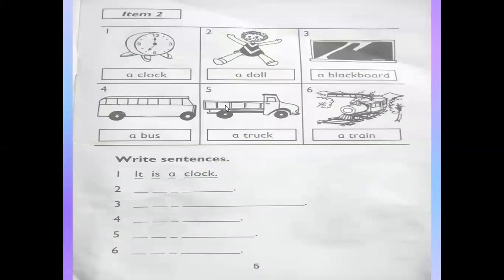Now this is the workbook. Page number 5, item number 2. You have studied item number 2 in your book. So what is this? You can see this picture. A clock, a doll. Number 3, a blackboard. Number 4, a bus. Number 5, a truck. Number 6, a train. These pictures are in front of you. You have to see these pictures and then write sentences by using these words.